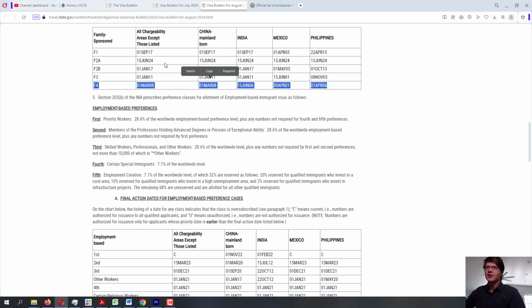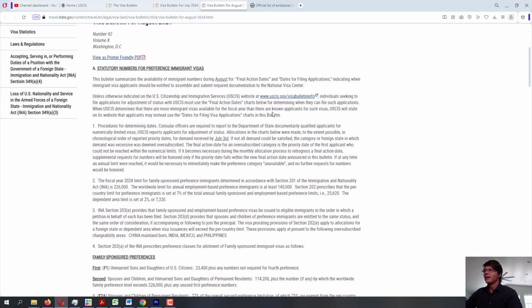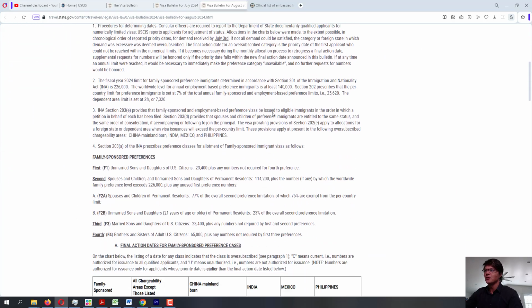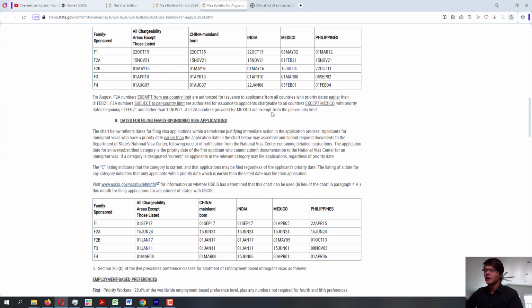All chargeability areas are on March 2008 in August, and on March 2008 in July. China March 2008, India June 06, Mexico April. Okay, so there is a movement of 2 days for Mexico. Wow, 2 days, the whole month, 2 days. Still better than no movement, I guess. And no movement for Philippines. So yeah, unfortunately August 2024 is quite a disappointment, I would say, for most people.